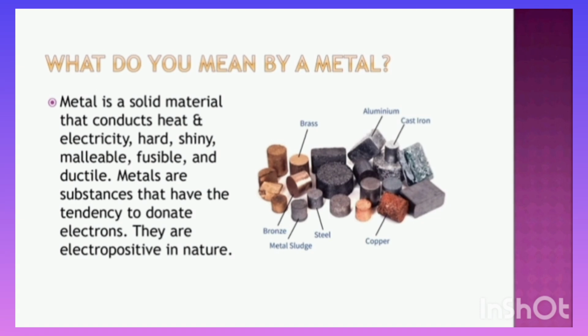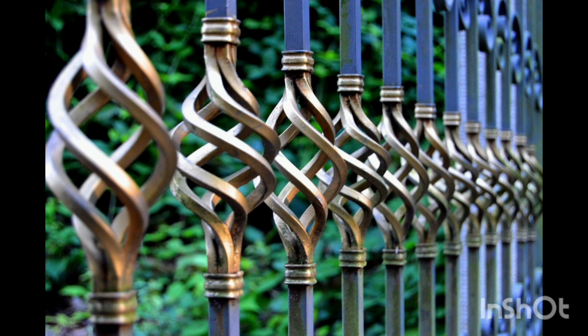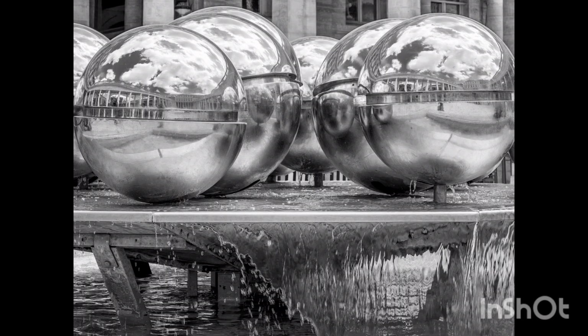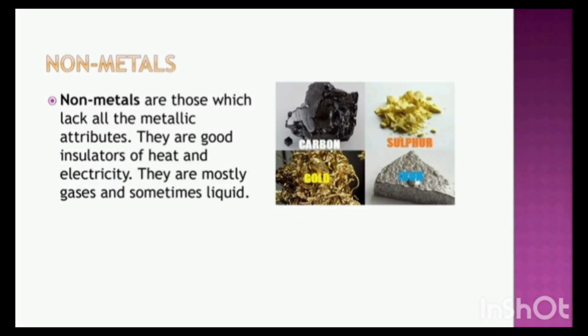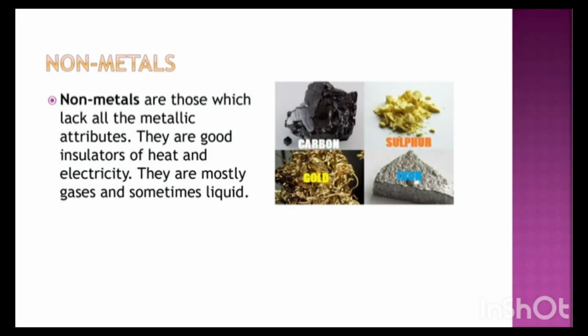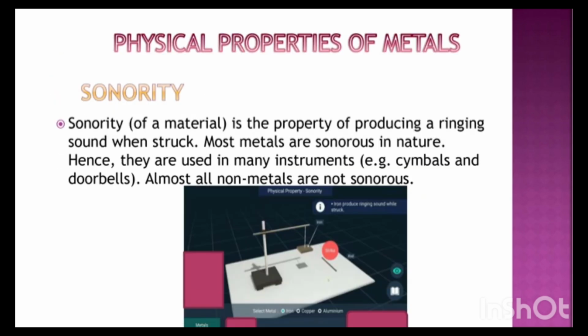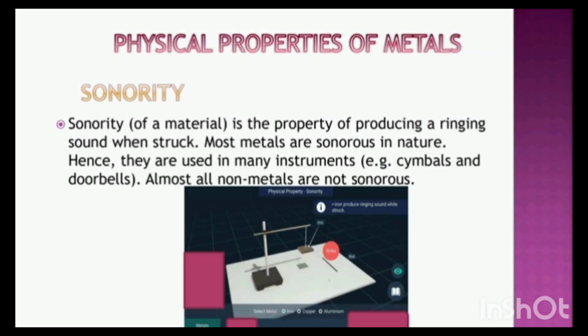It means any metal is nothing but an opaque, fusible, ductile, and typically lustrous substance that is a good conductor of electricity and heat. Usually, we use many metals in our daily life, right? Let us see non-metals. Non-metals are those which don't hold the characteristics of metals. Means they are not good conductors of heat and electricity. They are not hard and shining like this.